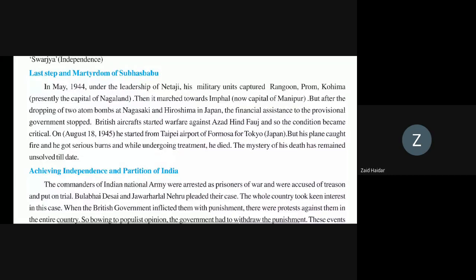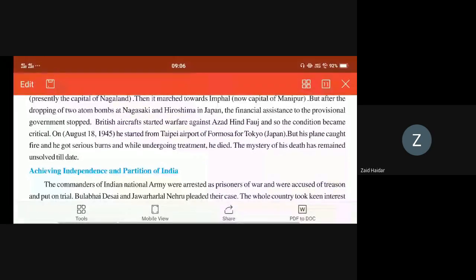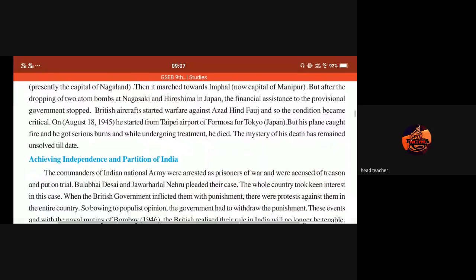So on August 18, 1945, when he was traveling to Tokyo, his plane caught fire and he died. The mystery of his death remains unsolved. Okay, understood this much, boys? Yes, ma'am.